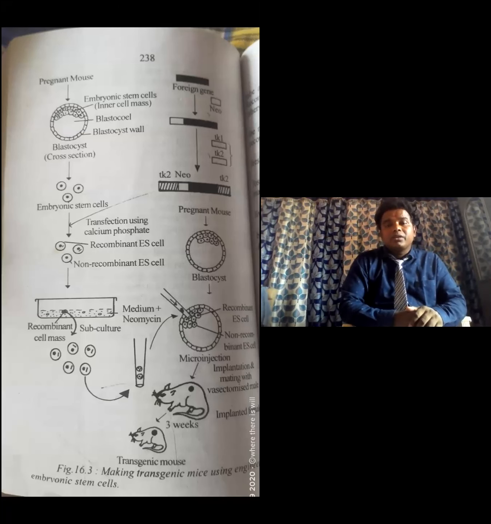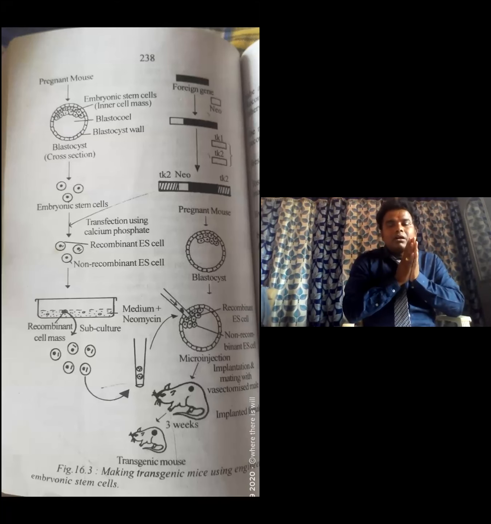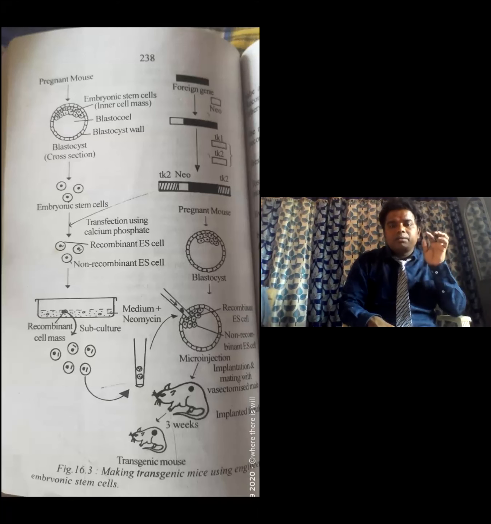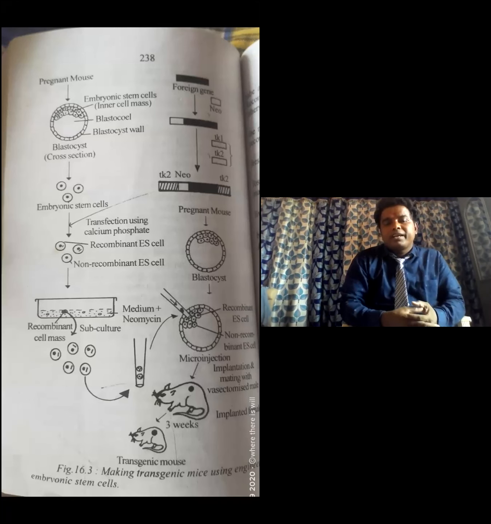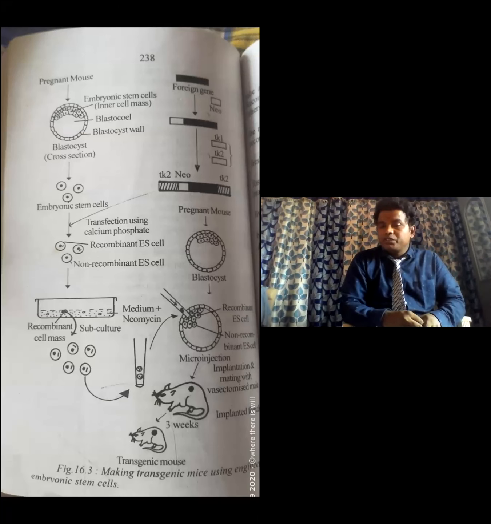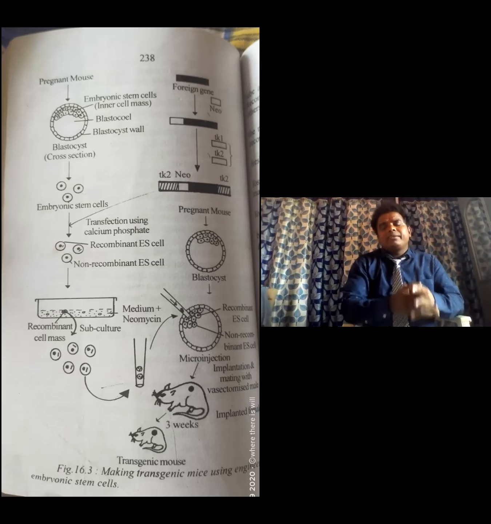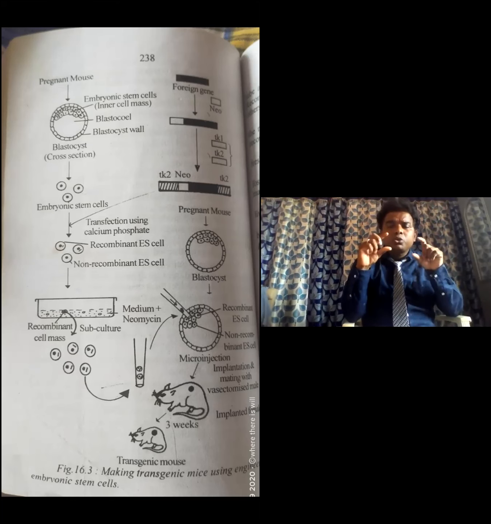What happened now? They are producing transgenic mice. So what is that method? Come on, tell me. Production of mice by using embryonic stem cells, where the foreign desired gene is inserted into embryonic stem cells using neomycin and calcium phosphate. The production of the mice is called the transgenic embryonic stem cell method. First of all, in this method, what happens? Choosing a pregnant mouse.